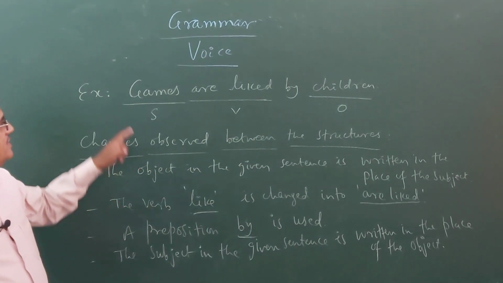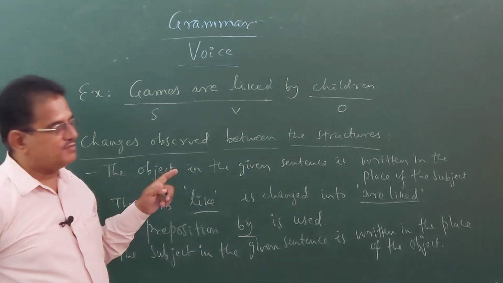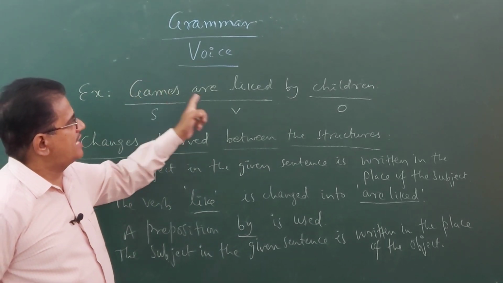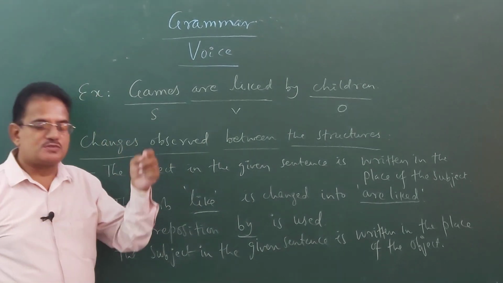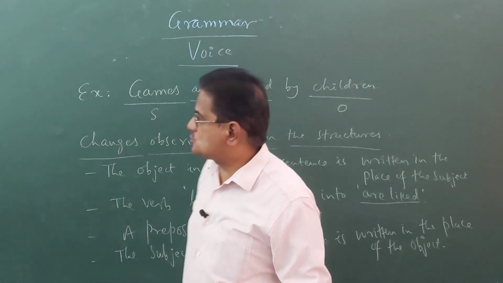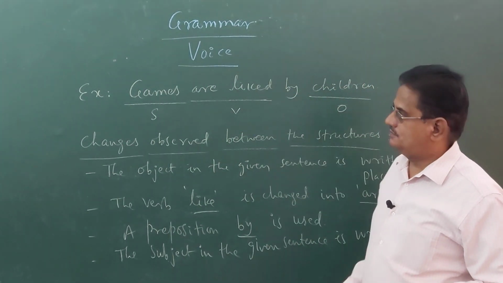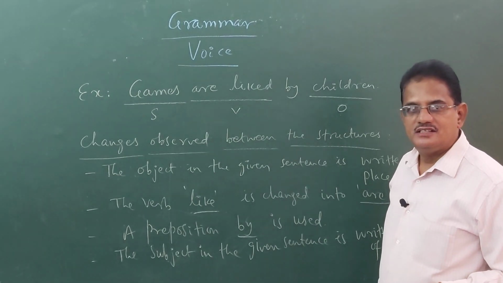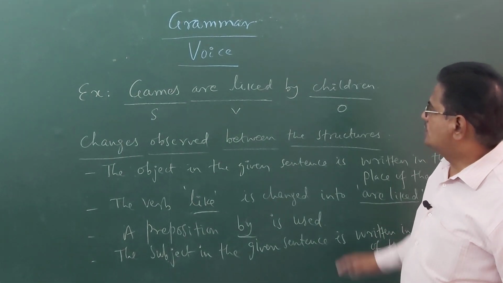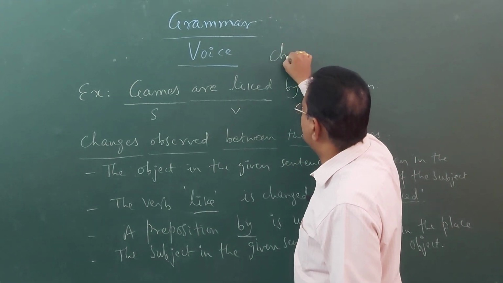Yes, children. Now look at the example of passive voice. Children like games, that is written like this: games are liked by children. What are the changes that you observed between the two structures, active voice structure and passive voice structure? There in the sentence, children is the place of the subject. Look at this again.